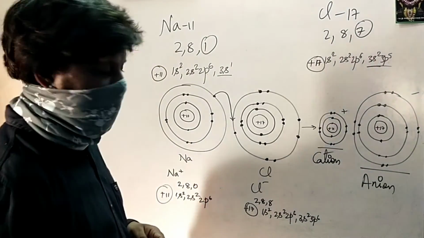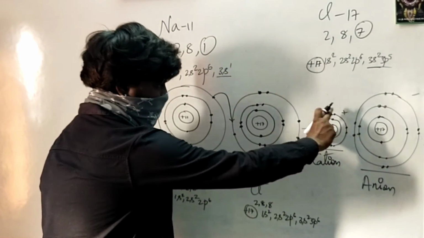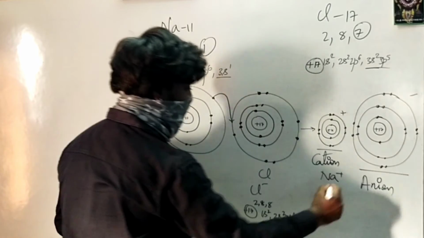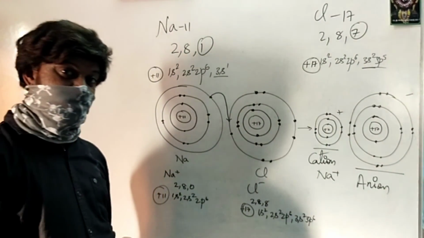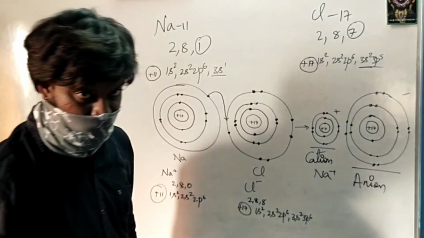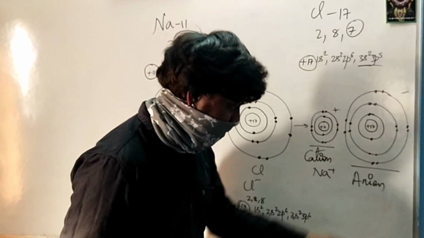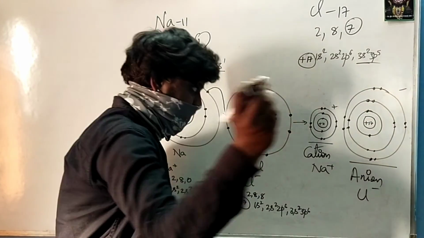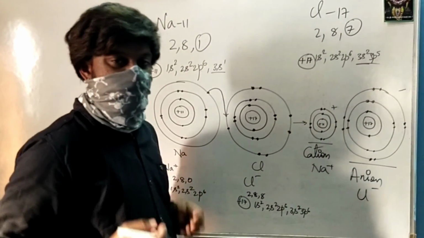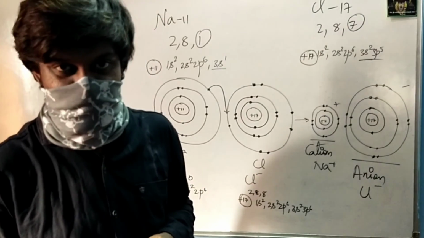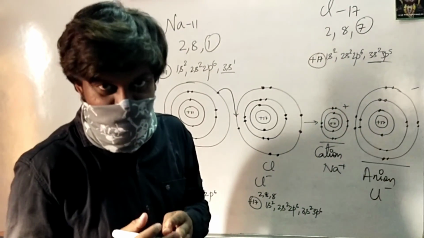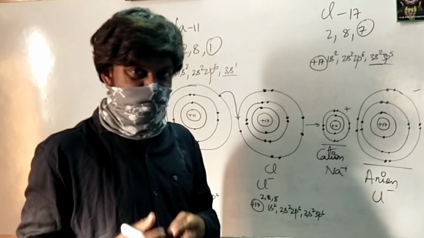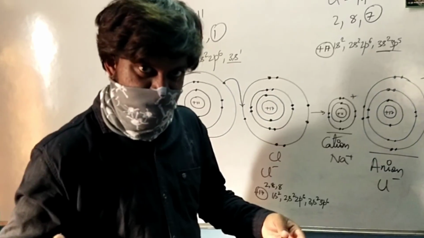And do remember this, the cation will be much smaller when compared to its atom. For instance, here the Na plus ion is much smaller when compared to Na. Why is it so? Because you have removed an electron. Whereas the chloride ion is much larger when compared to chlorine. Why is it so? You have added an electron. When you add, what will happen? The effective nuclear charge in the atom decreases, thereby the overall size of the atom increases.